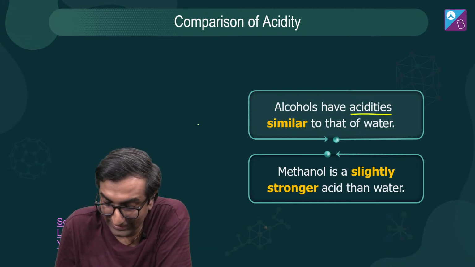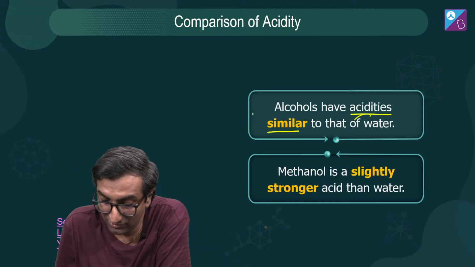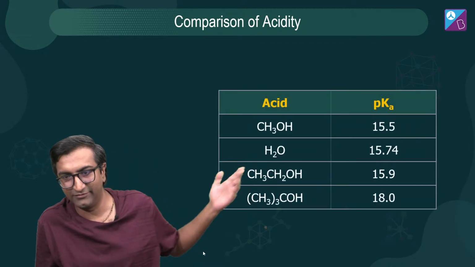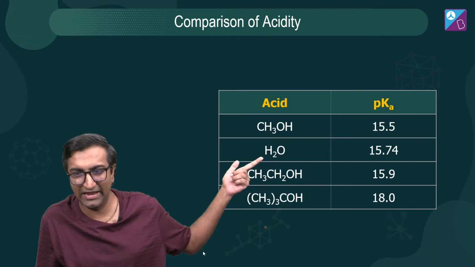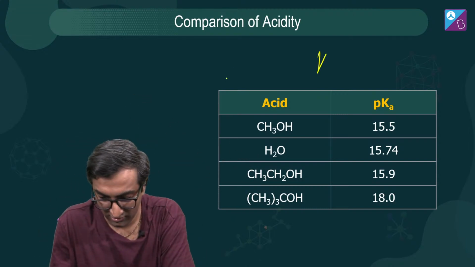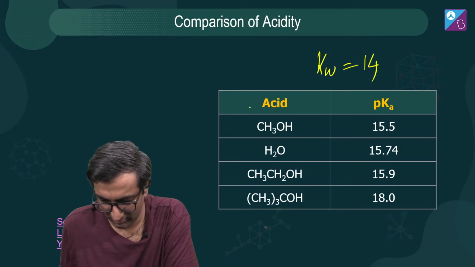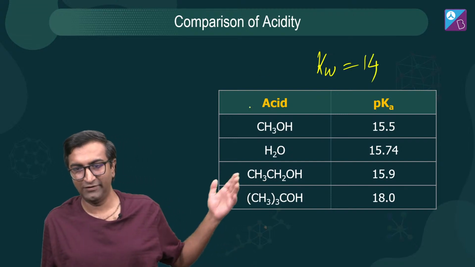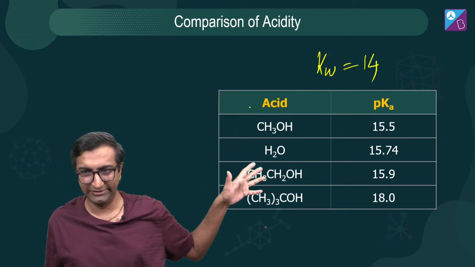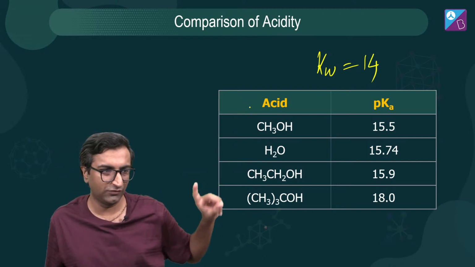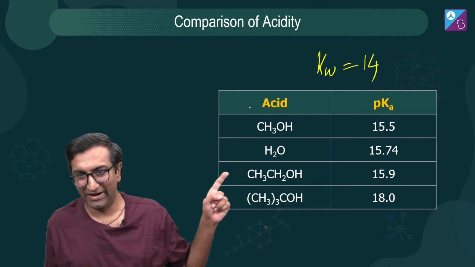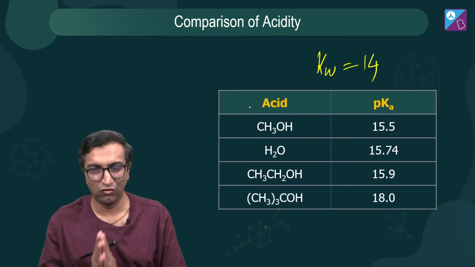So alcohols की acidity is so low that it is similar to that of water. Methanol is slightly stronger acid than water. What do you mean? The acidity of water, pKa is 15.74. You're like, wait a minute, pKw is supposed to be 14. Why is this pKa 15.74? Yeah, theoretical, this is the real deal. And that, by the way, is pKw, concentration of H+ into OH-. This is slightly different. Why this 15.74 is beyond the scope of our discussion right now.